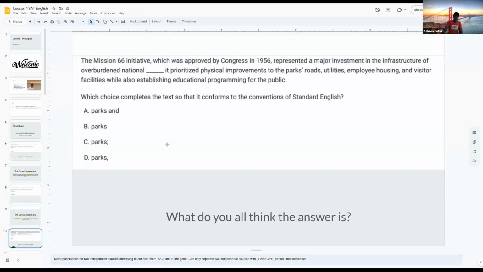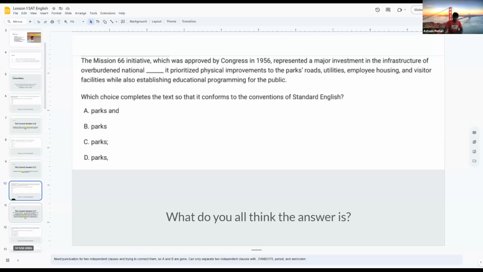So the Mission 66 initiative, which was approved by Congress in 1956, represented a major investment in the infrastructure of overburdened National dash. It prioritized physical improvements to the park's roads, utilities, employee housing, and visitor facilities, while also establishing educational programming for the public. And once again, which choice completes the text so that it conforms to the convention of standard English? If anyone would like to answer in the chat, go ahead. And the answer is actually C.